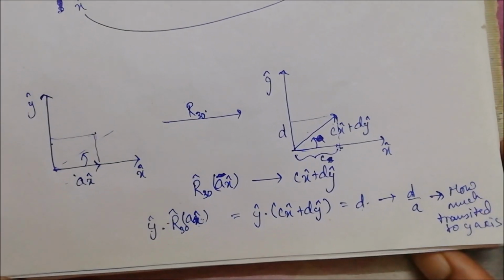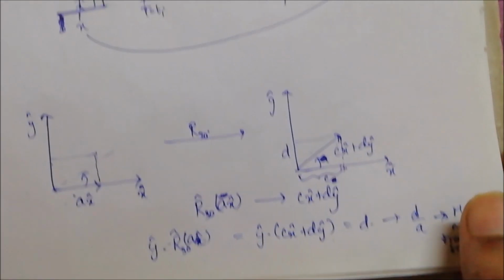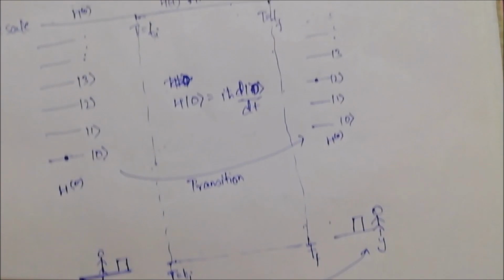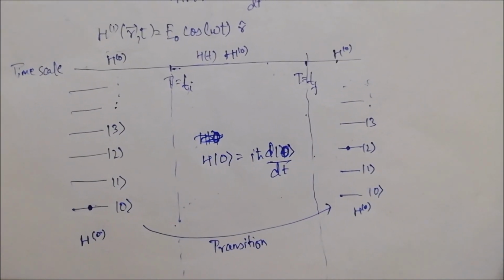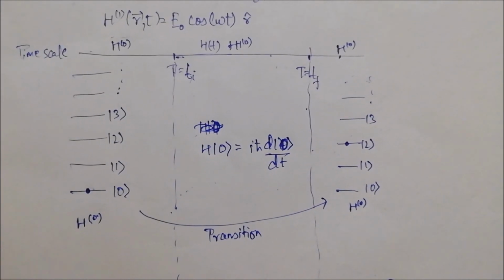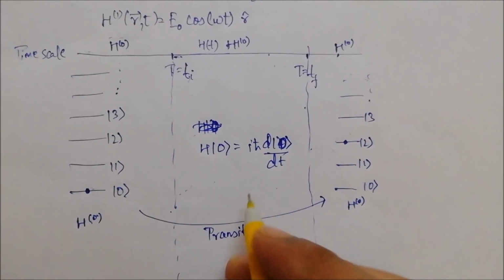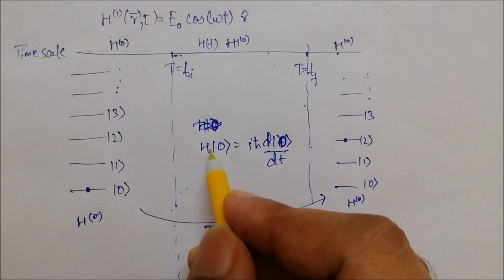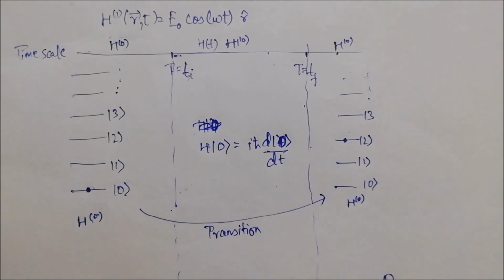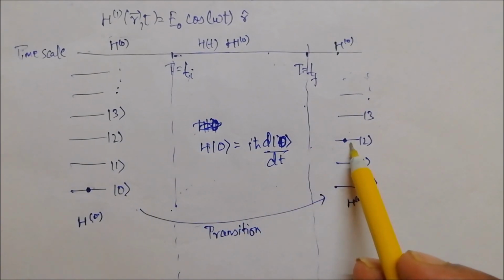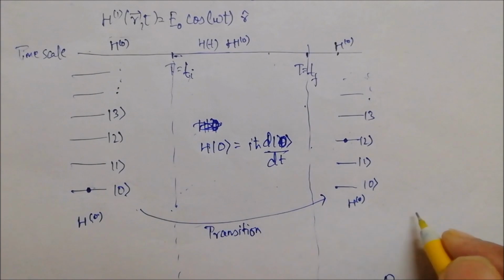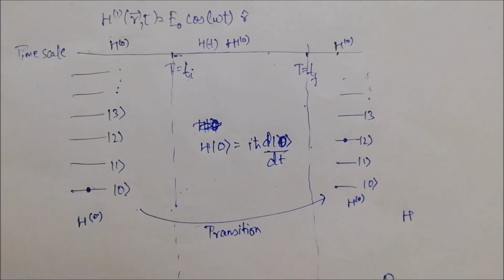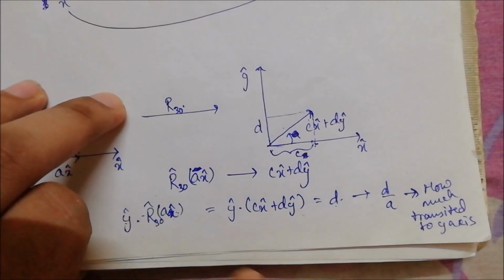So let's again go back to time dependent perturbation. Here what we see is that on application of H1, the time dependent perturbation, our initial system transited from the 0th state to the 2nd state. We can measure how much the system has transited by this integral, just like we have here.